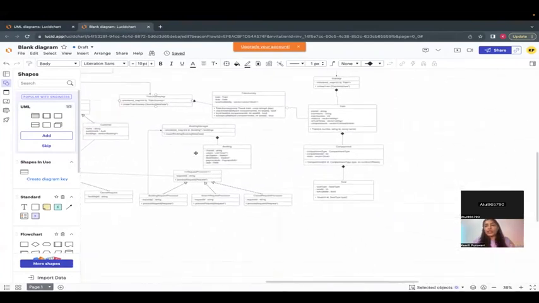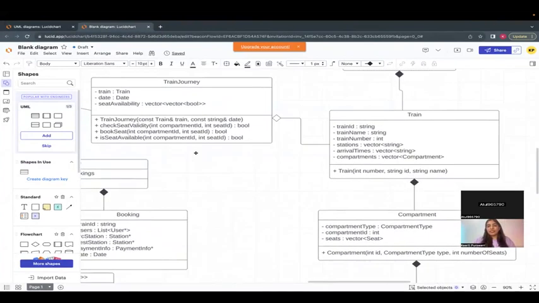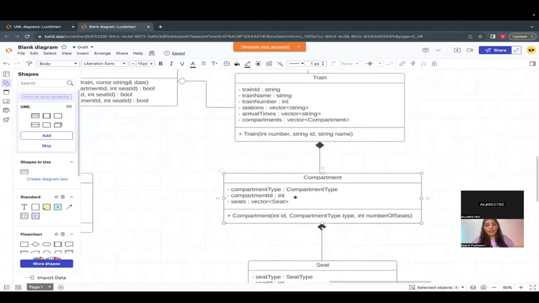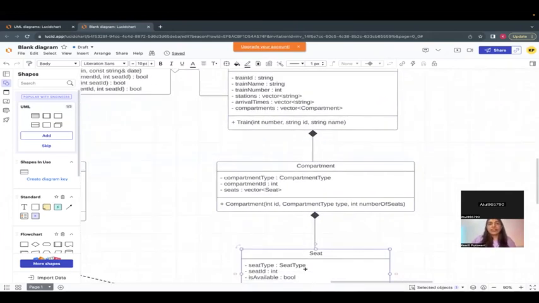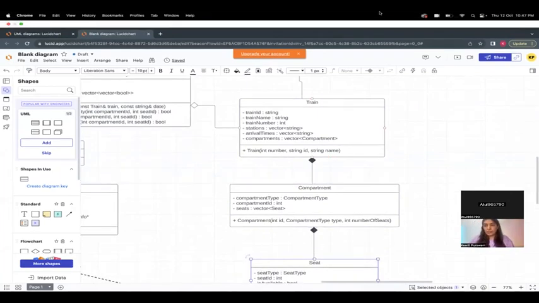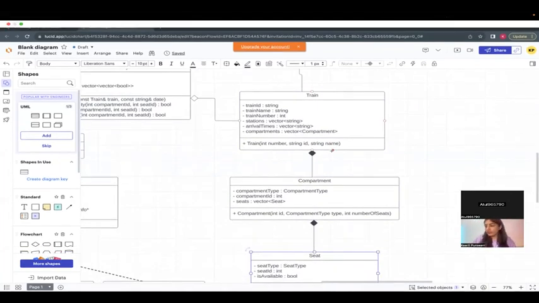Okay. So we discussed the train. We discussed the train journey. We also talked that the train will have compartments. A compartment will have seats. Does everyone agree that this is going to be composition? Train has compartment. Compartment has seat. Yeah. Any questions over here?